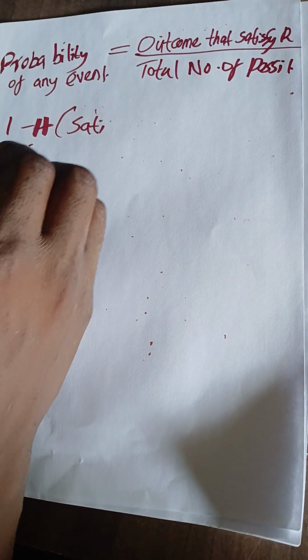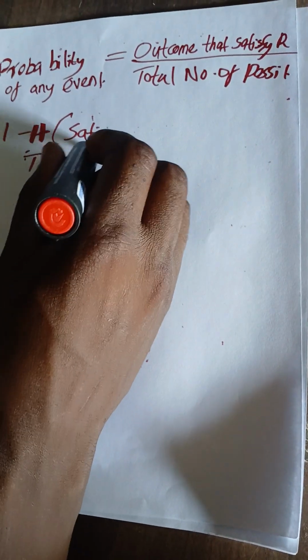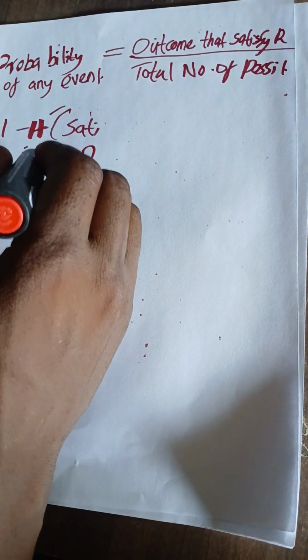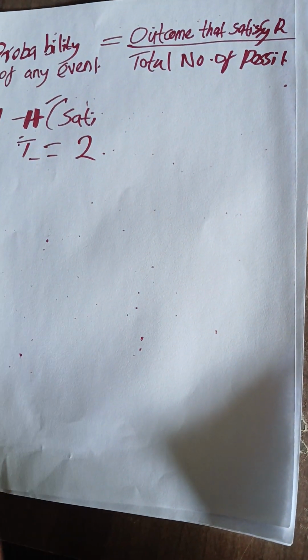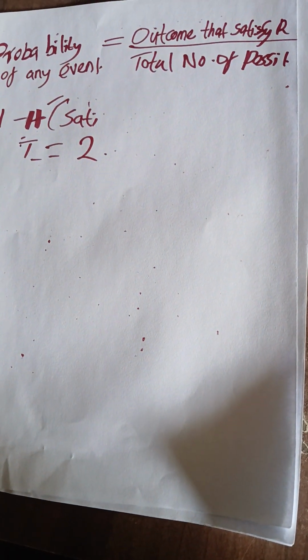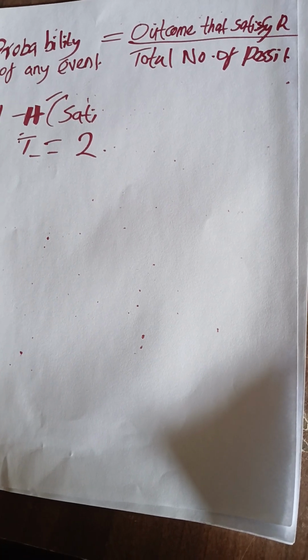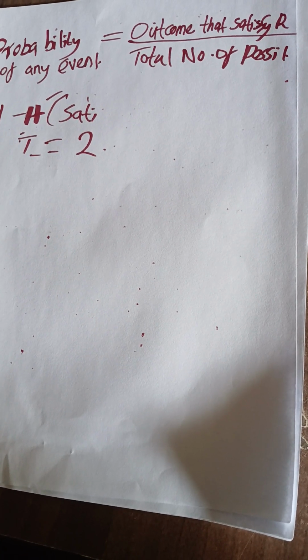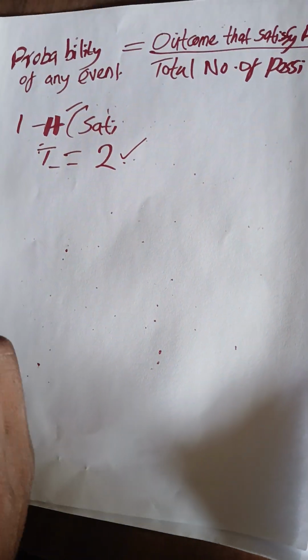The coin, we said it has head and tail. The possibilities there, we said it's 2. That is the head plus the tail, 2. So the total number of possibilities. The one I was really in need of was the head, 1, all over the total number of faces of the coin, which is 2. So that is now the total number of possibilities.